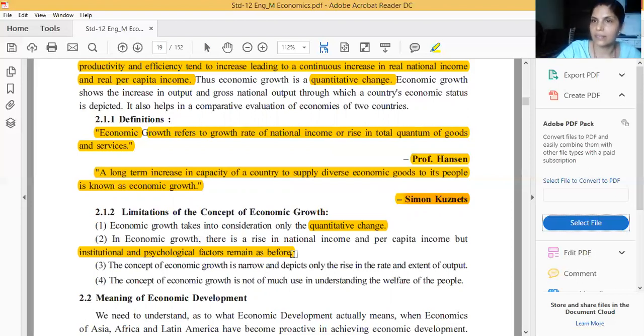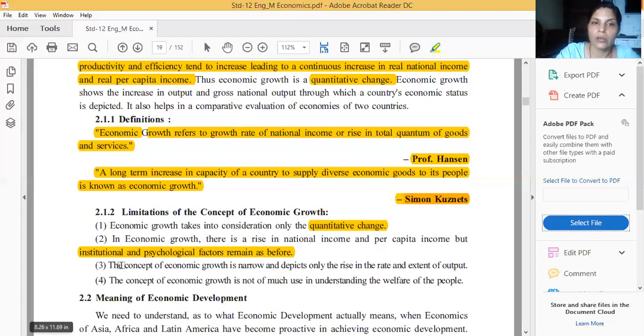Nothing changes in these. Only the quantitative changes: quantity will increase, GDP will increase, then we say it is the national income. If real GDP is increasing, then we say economic growth is going on in that particular economy. But we are not discussing the institutional and psychological factors. That means these will be as before. It is our second limitation.